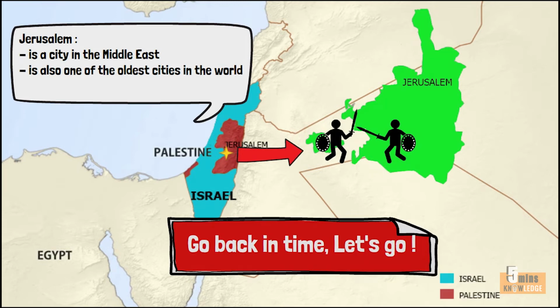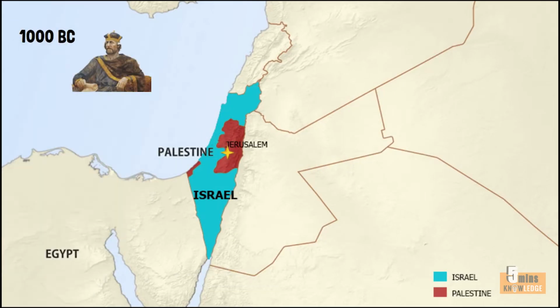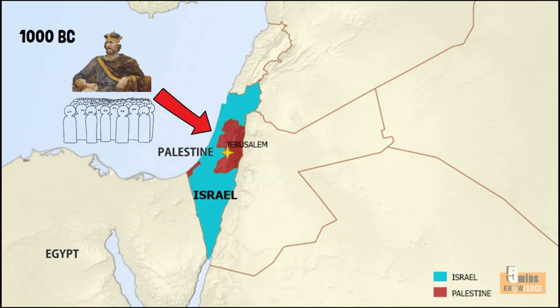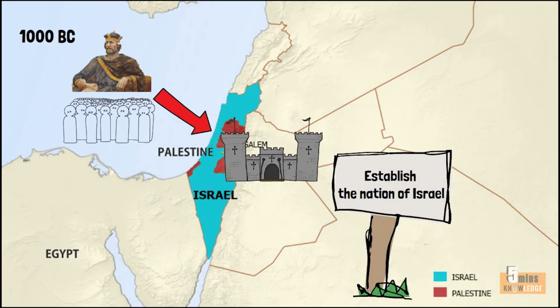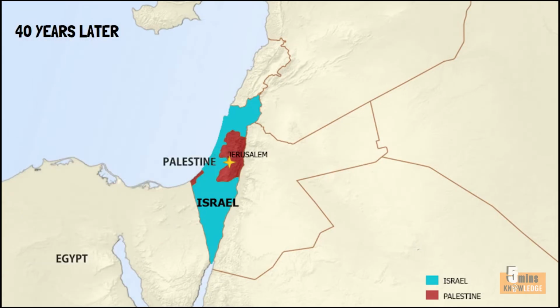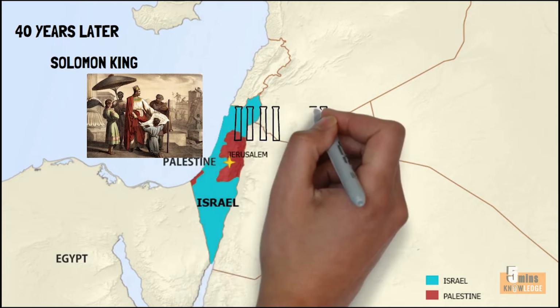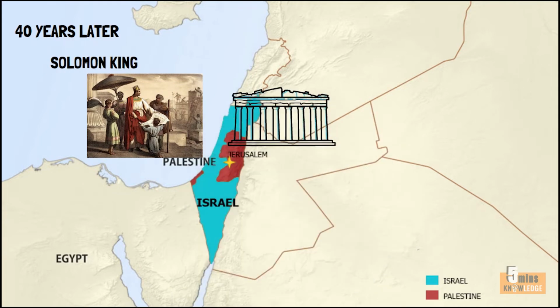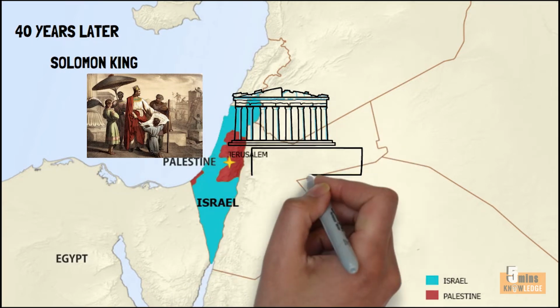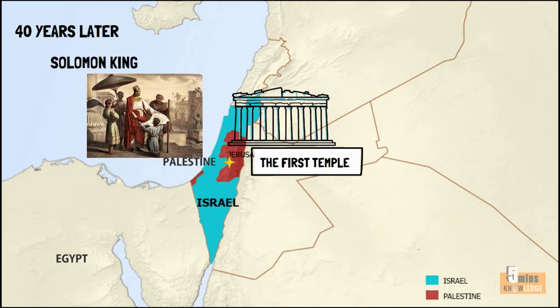of this land. Around 1000 BC, King David brought the people of Israel to a place now called Jerusalem to build a capital and establish the nation of Israel. 40 years later, King David's son, King Solomon, built a temple in Jerusalem, considered the greatest wonder of his time. It was called the First Temple, which was the holiest place and pilgrimage center for Jews, Israelis at that time.